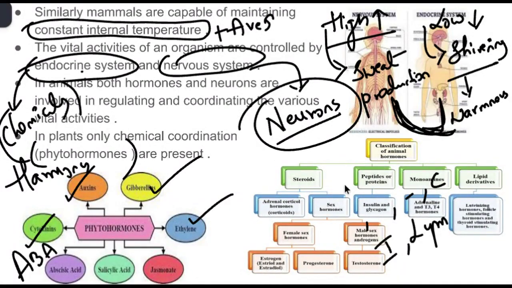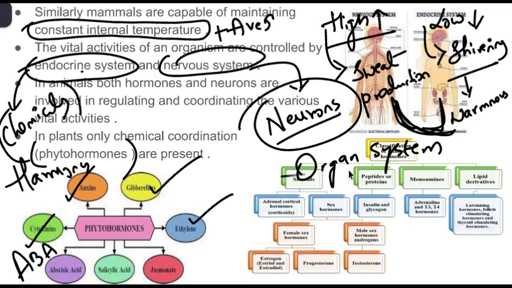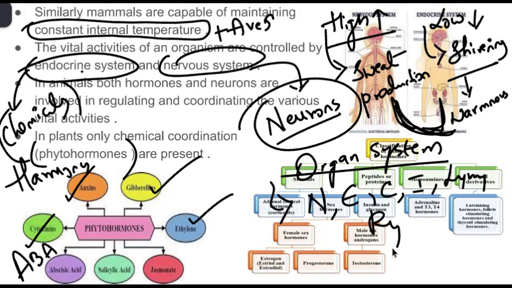If we take mammals or humans as an example, we are at the organ system level of organization. When we are at this level, we have different types of physiological processes happening inside our body. Like we discussed in life processes, we have the nervous system, digestive system, excretory system, circulatory system, immune system, lymphatic system, reproductive system, right?